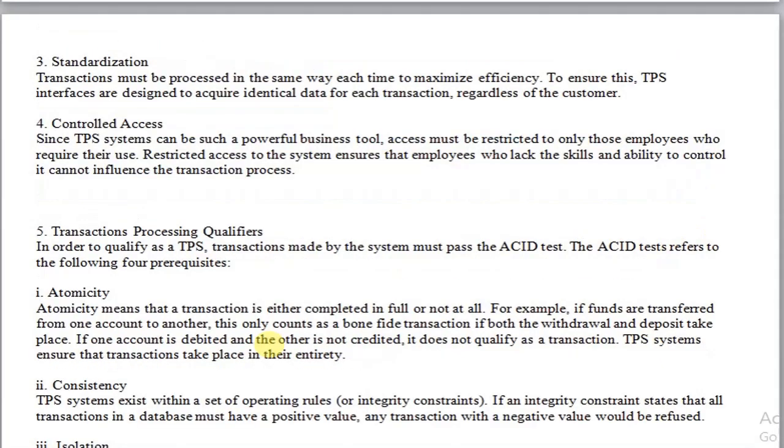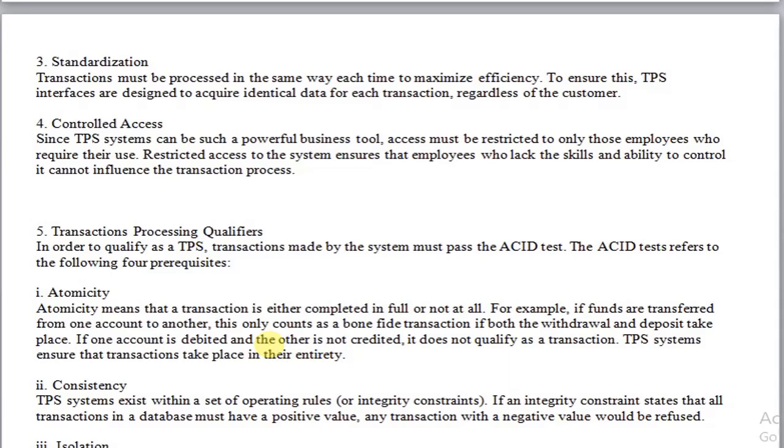The third important feature is standardization. It means that the transaction must be processed in the same way each time to maximize efficiency. To ensure this, the transaction processing system interfaces should be designed in such a way that they acquire identical data from each transaction regardless of the customer.